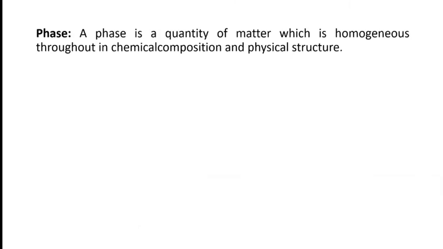Phase. We know that matter has three phases: solid, liquid and gaseous. A phase is a quantity of matter which is homogeneous throughout in chemical composition and physical structure, just like water.